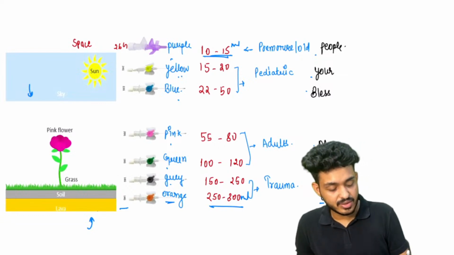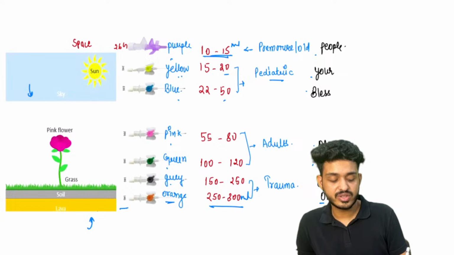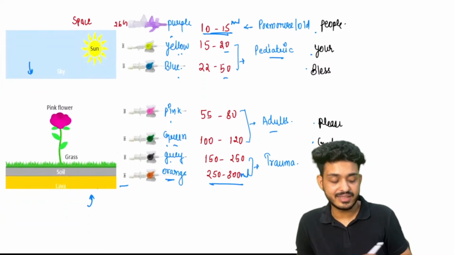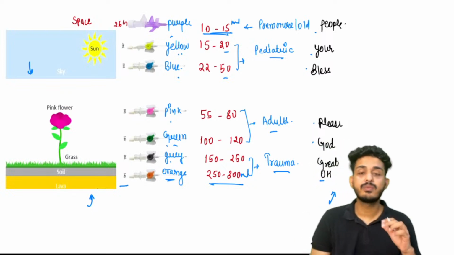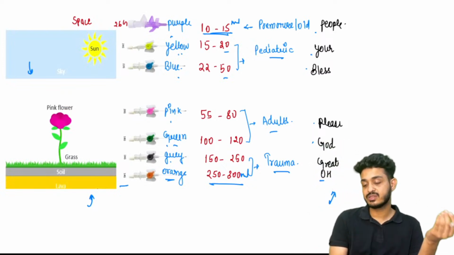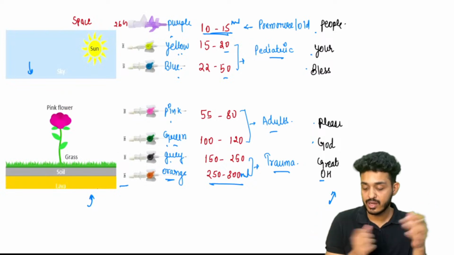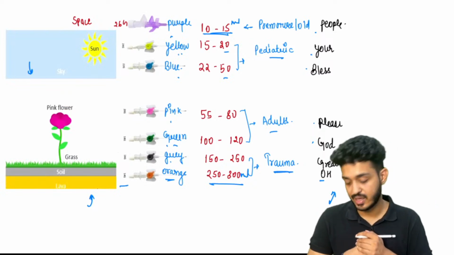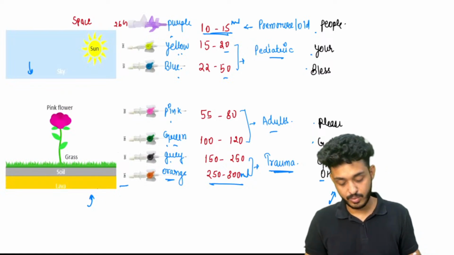Okay, second one is your pediatric. For pediatric patients we are using yellow and blue. For adult patients we are generally using pink and green. Okay, and for trauma patients we need to infuse blood very fast. Okay, we need to infuse a lot of blood. That is why we are using gray or orange color cannula, right? So that is for the trauma patient.